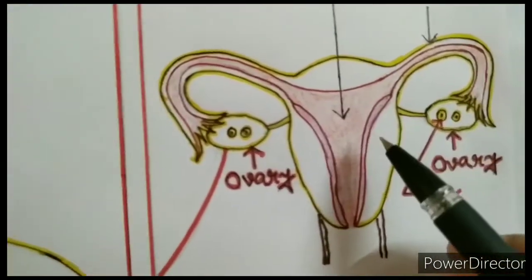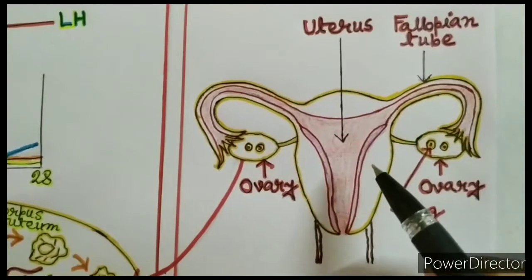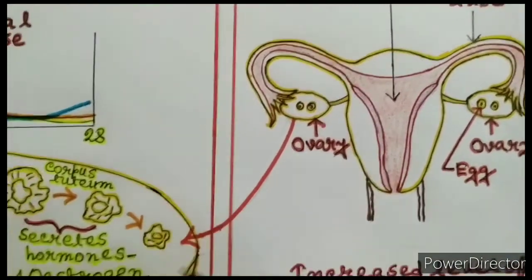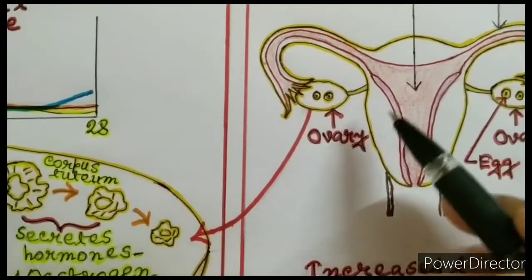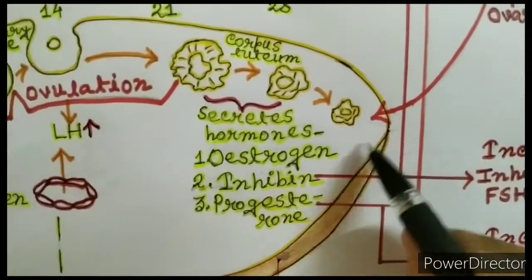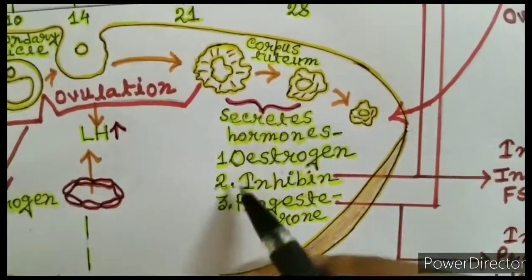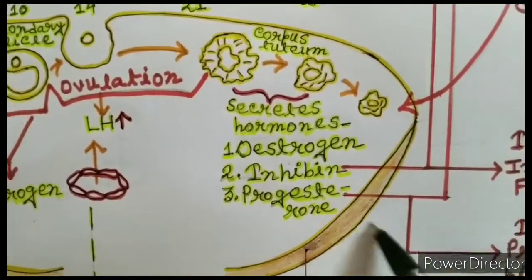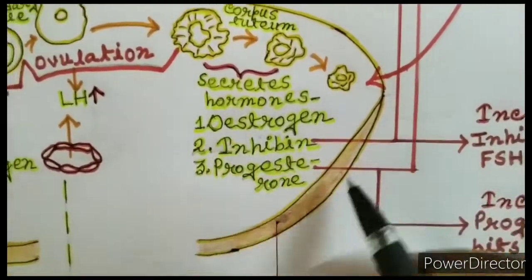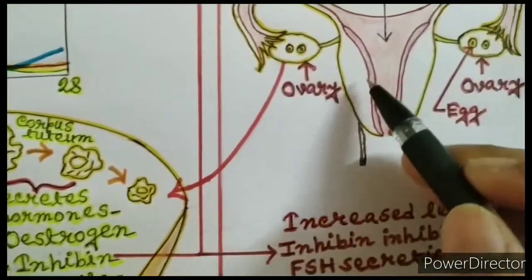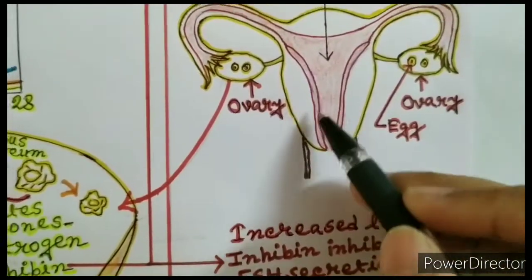Now, if fertilization does not occur, as the corpus luteum degenerates, the levels of all three hormones produced by the corpus luteum, estrogen, inhibin, and progesterone, will decrease. So they cannot maintain the lining of the uterus, or endometrium.